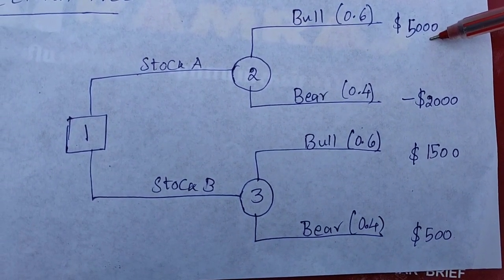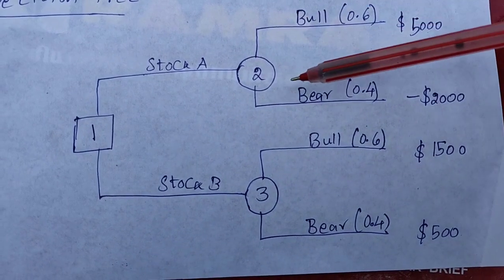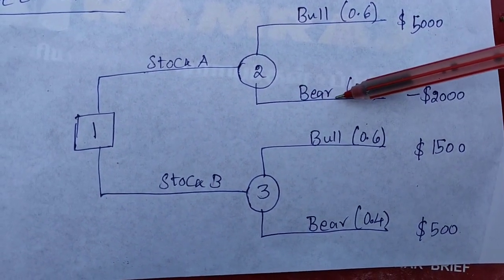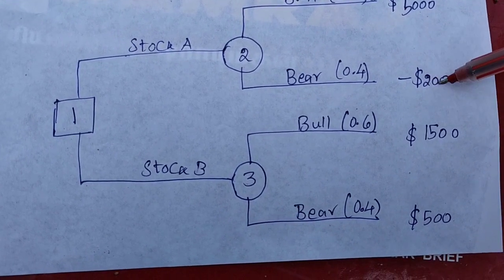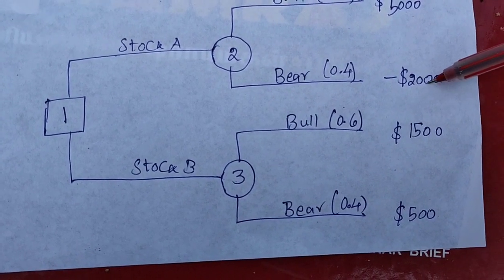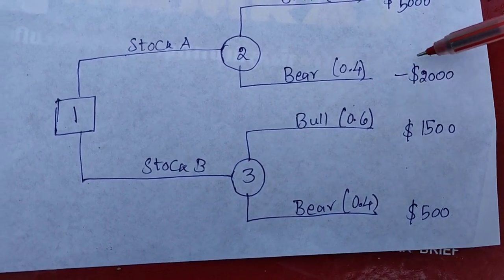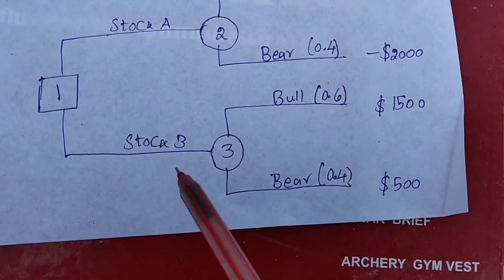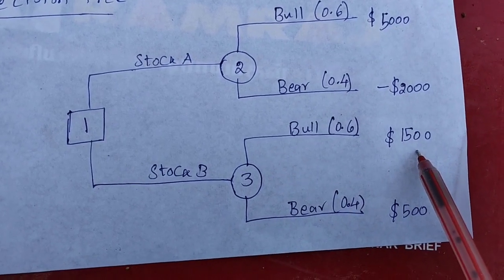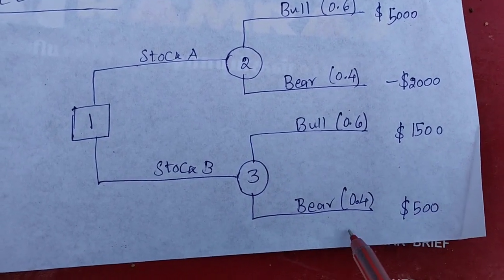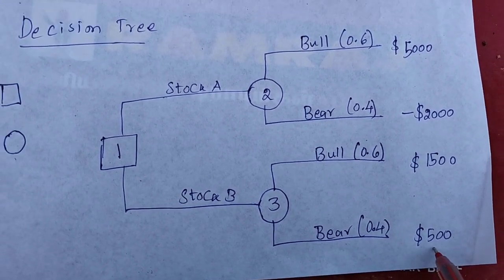But if it is a bear market, you are going to lose 20% of your money, a loss of $2,000. The negative symbol is given here. Similarly for stock B, the safer investment, in a bull market you have $1,500 return on investment, and in a bear market $500.